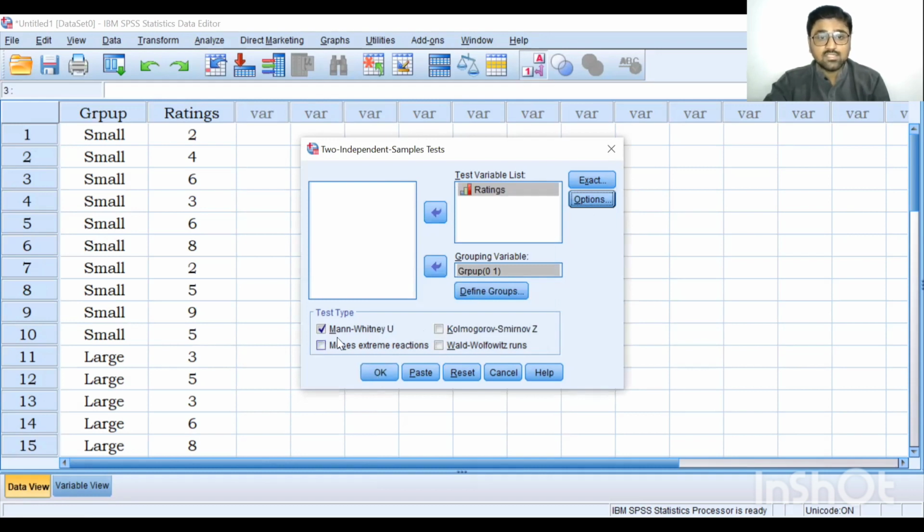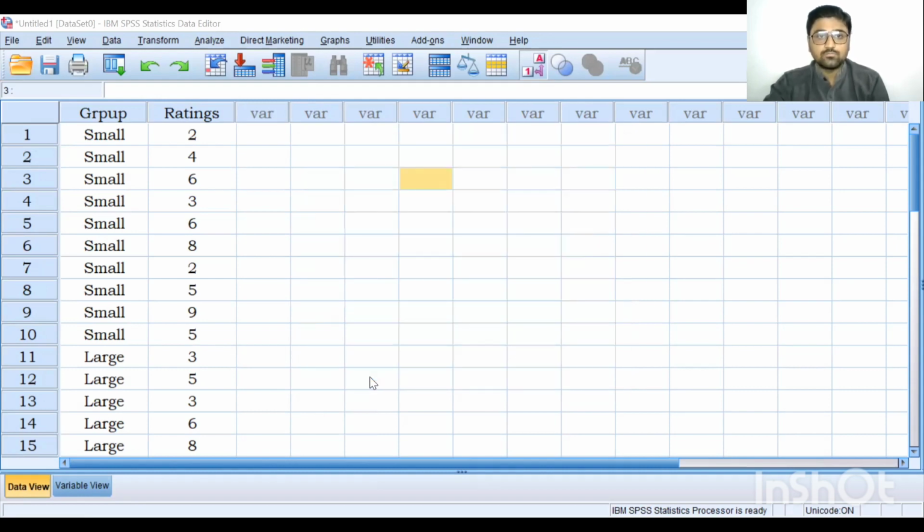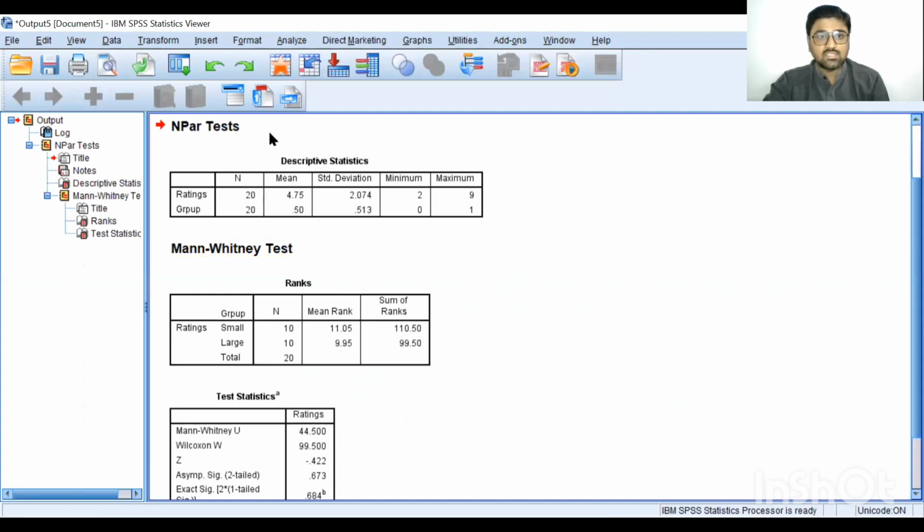click on OK. You can see by default Mann-Whitney U-test is selected. So there is no need to change anything here in test type. So simply click on OK. You can see the output in the output window. You can see NPAR tests is written, which means that it is a non-parametric test.